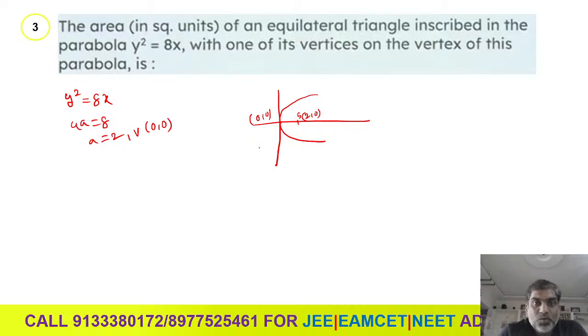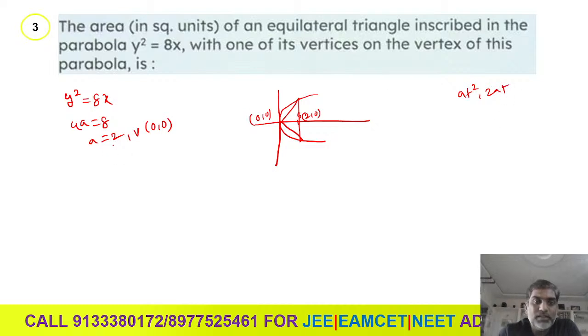What they are saying is the area of an equilateral triangle inscribed in the parabola y square equals 8x with one of its vertices on the vertex of the parabola. So here let us take the triangle like this. One of its vertices is 0 comma 0. Now this is any point on the parabola, which would be a t square comma 2at.